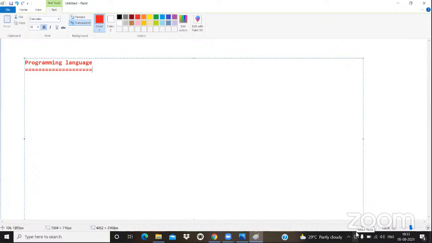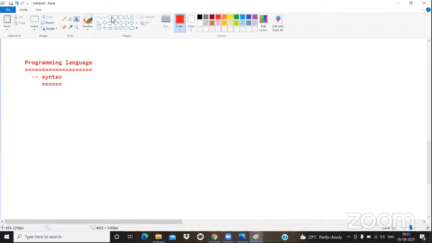One is syntax. Please concentrate. We are going to learn the concept about the syntax in different ways. What is syntax? That is the main point of that. Now, whenever I'm communicating with the electronic device,